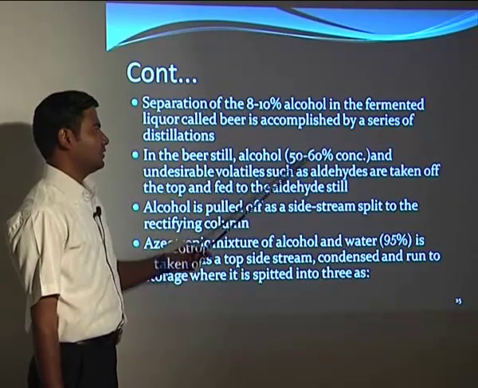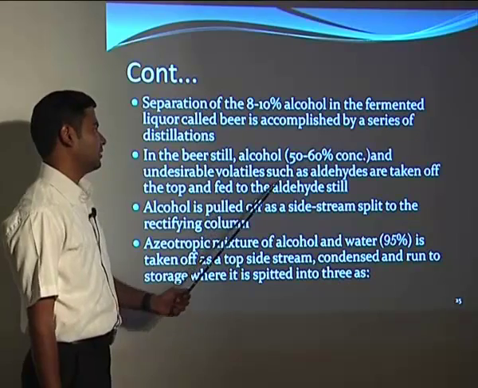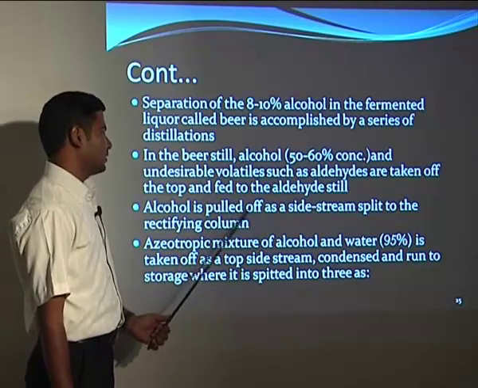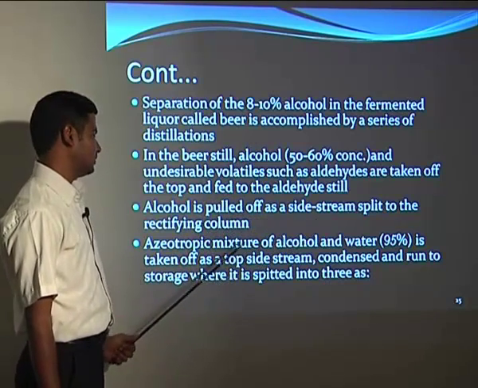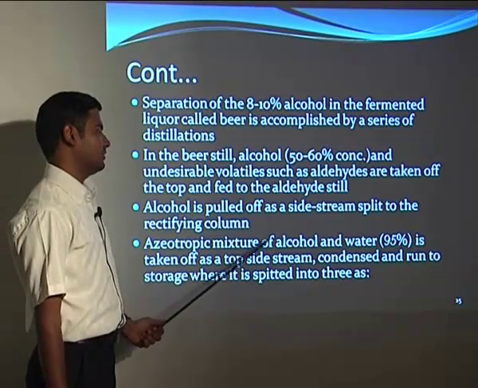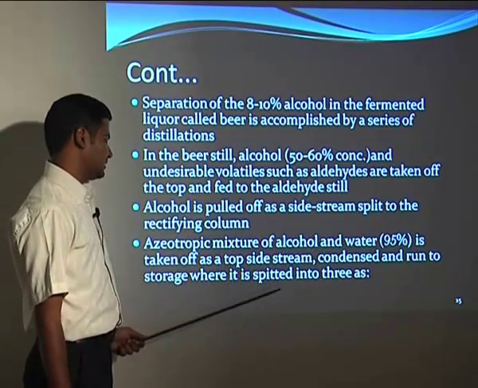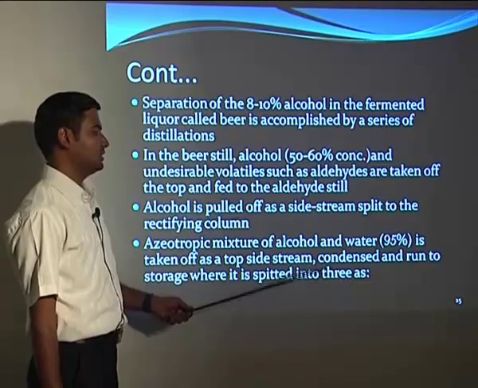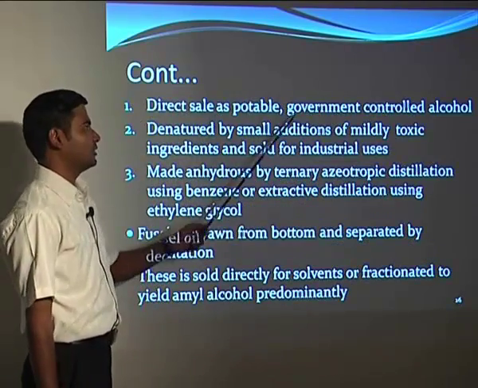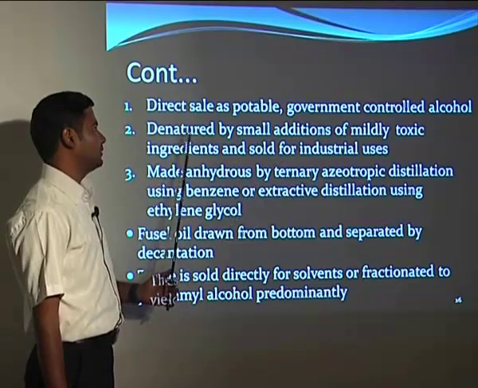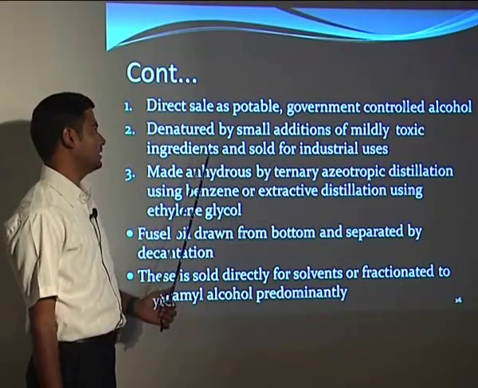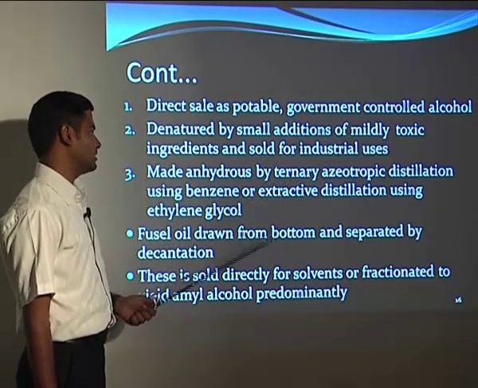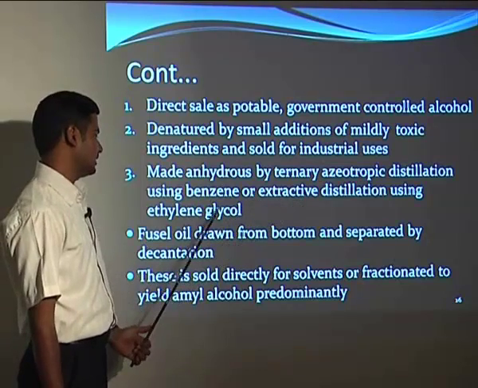In the beer still, alcohol is concentrated to 50 to 60%, and the undesirable volatiles such as aldehydes are taken off at the top and fed to the aldehyde still, and the alcohol is pulled off as a side stream and fed into the rectifying column. An azeotropic mixture of alcohol and water at 95% is taken off as a top side stream, condensed and run into storage, where it is split three ways: direct sale as potable or government control alcohol, or it may be denatured by small addition of mildly toxic ingredients and sold for industrial uses, or made anhydrous by ternary azeotropic distillation using benzene or extractive distillation using ethylene glycol.